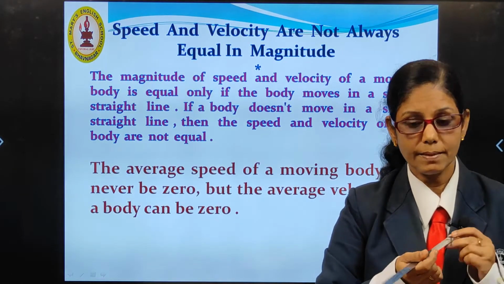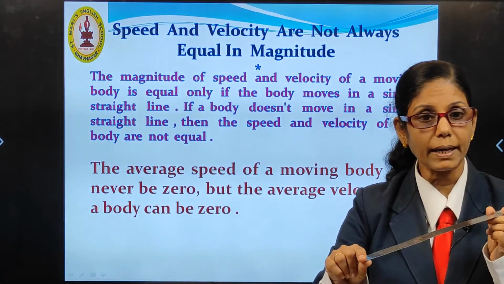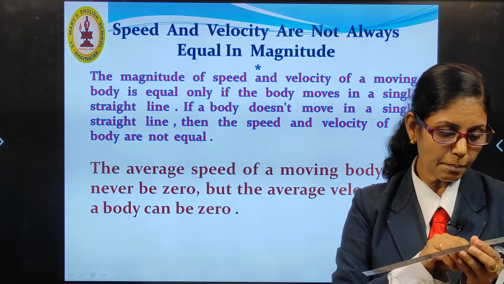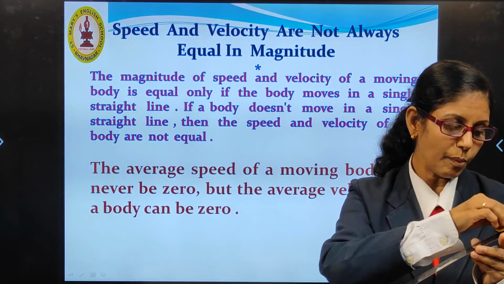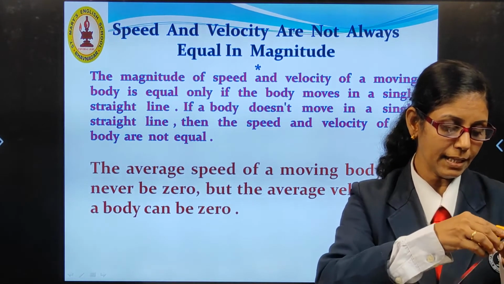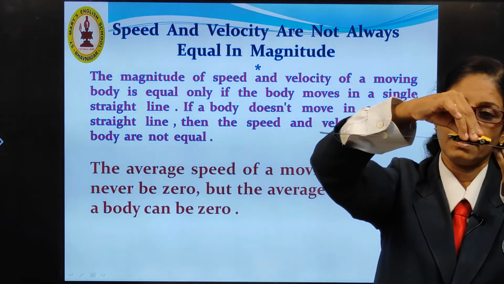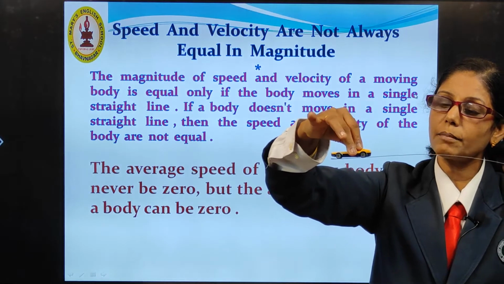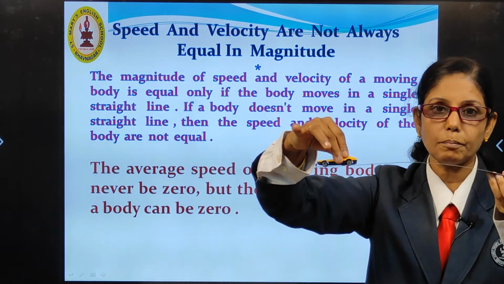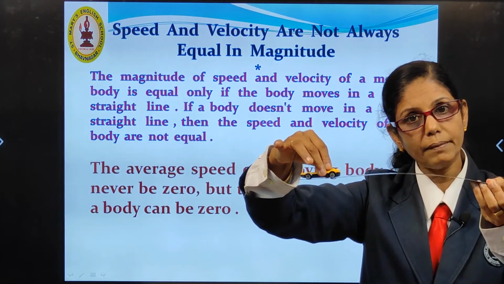See, this is a straight line path I am having. In this straight line path, if my car is moving in the same direction, the same way, no direction change is taking place along the same straight line path. So what will happen?